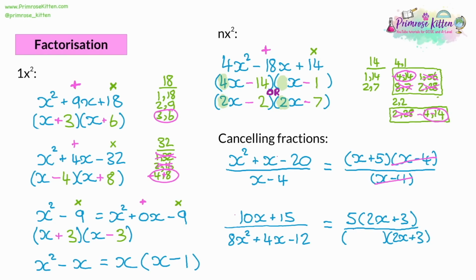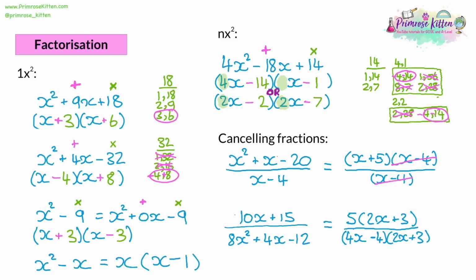So we want to get a negative 12, for example, at the end by multiplying together the two numbers. So the only way to get a negative 12 is for the other factor to be negative 4. And then with the x's, we want to get 8x squared. We're going to multiply 2x by something to get 8x. So it must be a 4x. And what we can do is we can test it out and make sure it works.